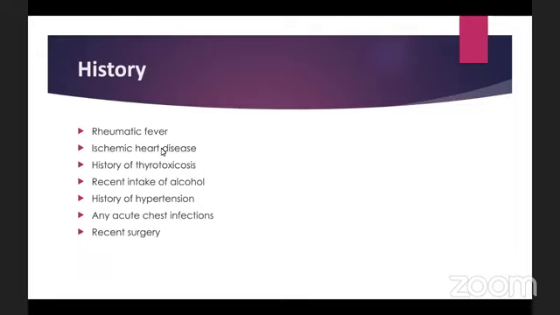We want to ask about ischemic heart disease, any history of thyrotoxicosis, any recent intake of alcohol, any known history of hypertension. That will include how long he has had the hypertension, what medication he is taking, and if it is controlled or not. Any acute chest infections, as I said, pneumonia can cause AF. Any recent surgeries, some surgeries such as valvular surgeries can cause atrial fibrillation. That's why we need to know about this.